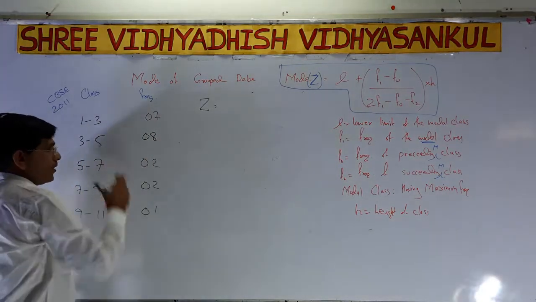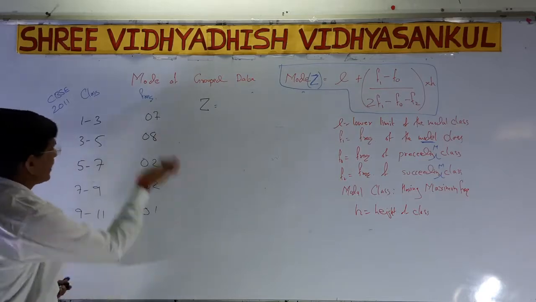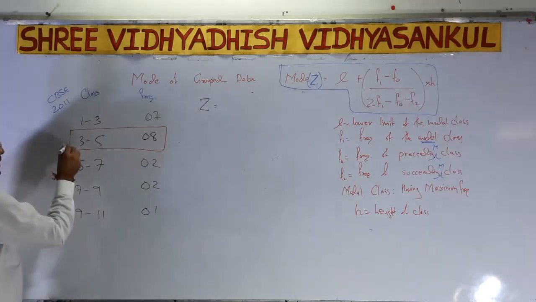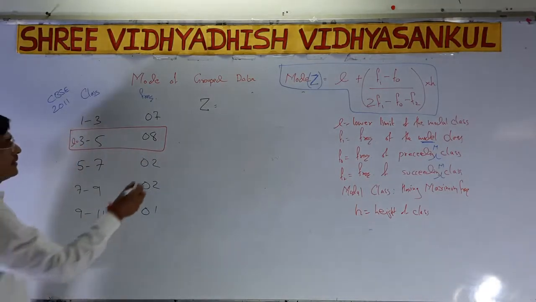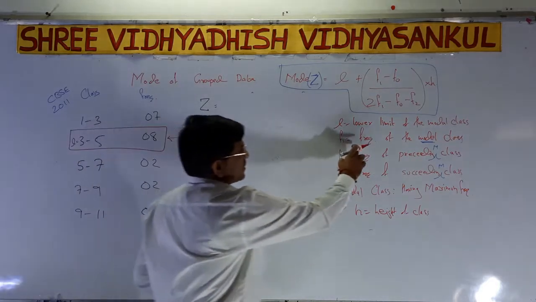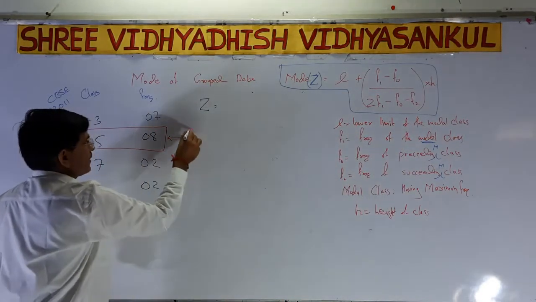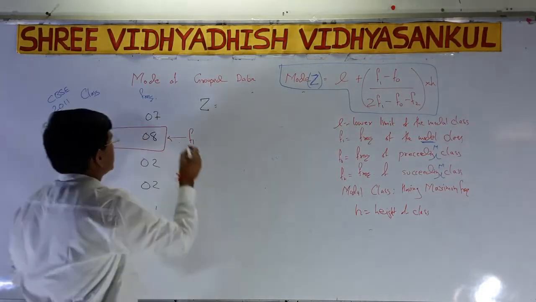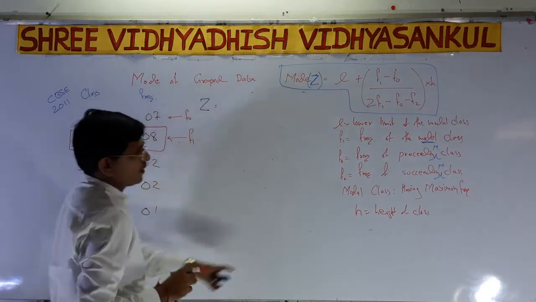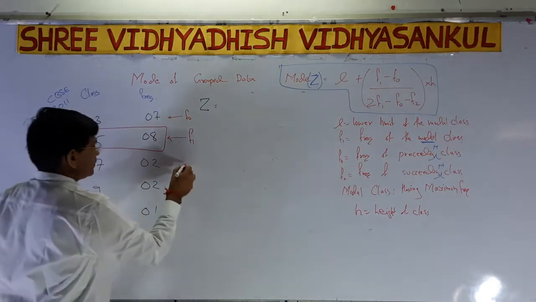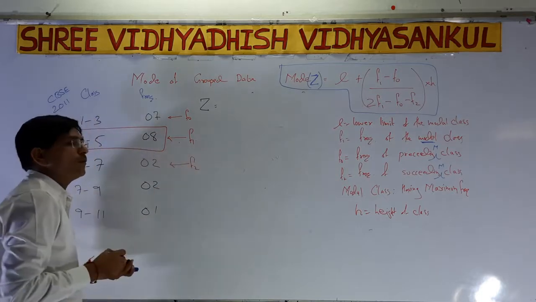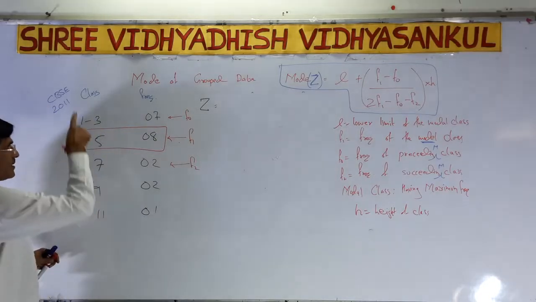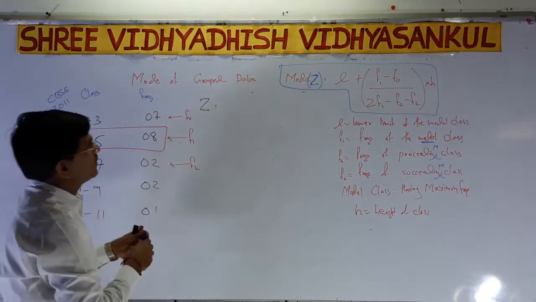First of all, we have to find the maximum frequency, where it is. So here it is the maximum frequency. I have to write L here, and here it is. Always, if you see the question, for f1 I have to write f1. F0 is the preceding class, and f2 is the succeeding class. Now what do we have to do? We have 3, f0, f1, f2 and L, and the height h, the difference, is 2. So I have to put all these values here.